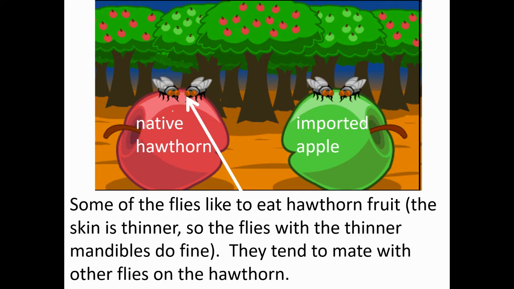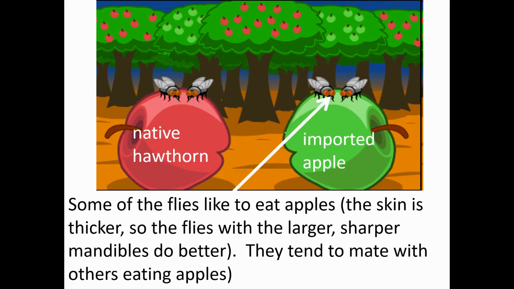There's the native hawthorn fruit, and there are fruit flies who like to eat this. The skin's a little bit thinner, and flies with thinner mandibles do fine here, and they tend to mate with the other folks who are around there. I guess they don't fly too far away to mate. And then there's this imported apple that maybe came to this country, maybe like 400 years ago, let's say. And they have a little bit of thicker skin, and so you can imagine the flies that eat them will have to have bigger mandibles, and they tend to mate with the other flies that are hanging out in the same place, eating the same apples.